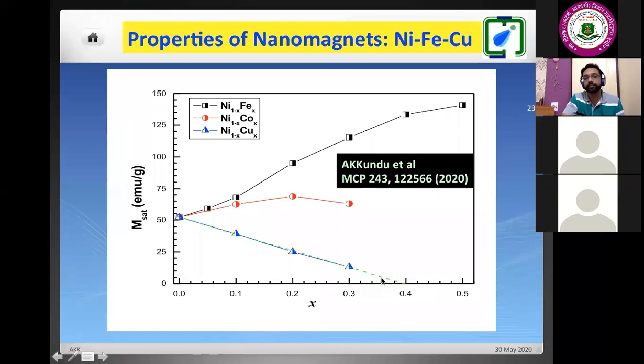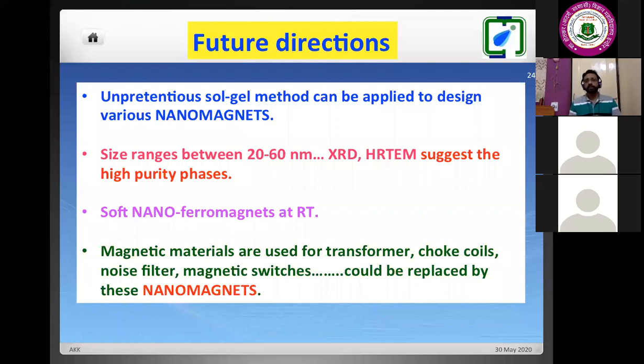This plot is showing the nickel and copper system. It shows that for x equal to 0.4, we get zero magnetic susceptibility, because copper is a diamagnet. So in this way, we have succeeded in preparing nanomagnets of different transition metals by doping with other elements. Copper is the only non-transition metal here; we can start with other systems also, which is under progress. Our PhD students are working on that.